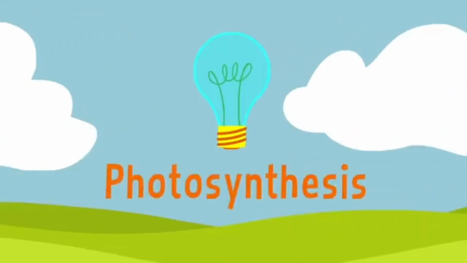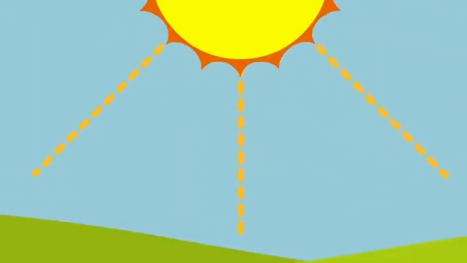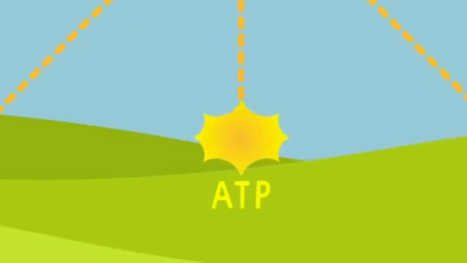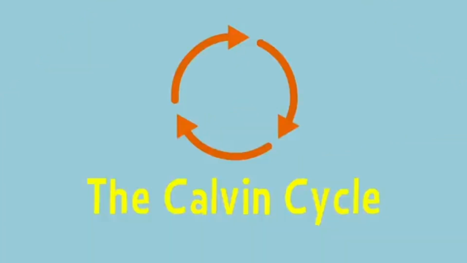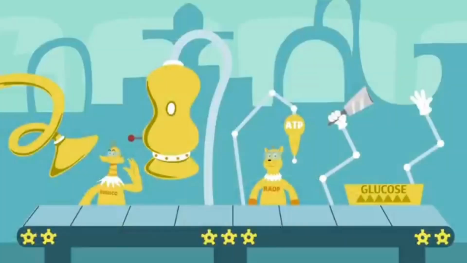But photosynthesis is divided into 2 steps. The first, which stores energy from the sun in the form of adenosine triphosphate, or ATP. And the second, the Calvin cycle, that captures carbon and turns it into sugar. This second phase represents one of nature's most sustainable production lines. And so with that, welcome to the world's most minuscule factory.